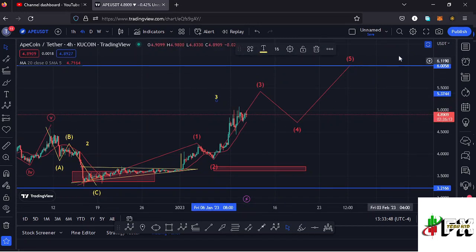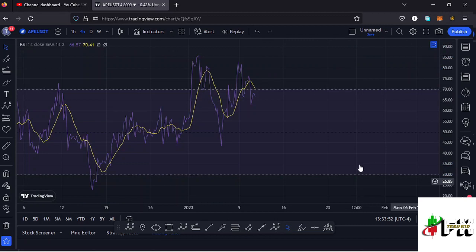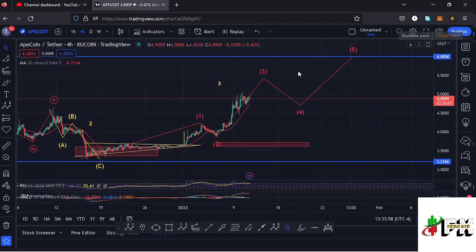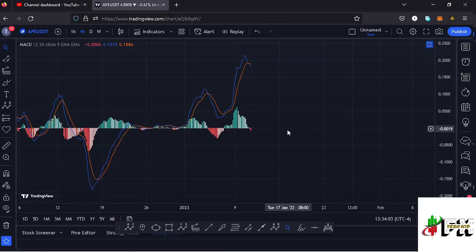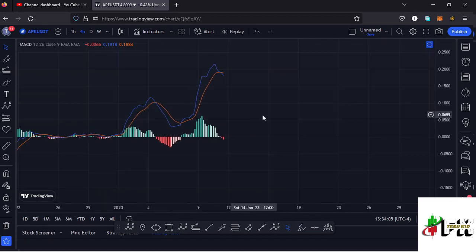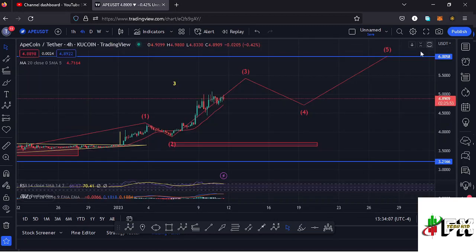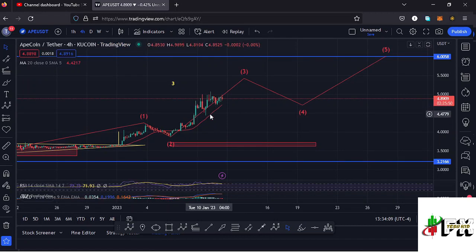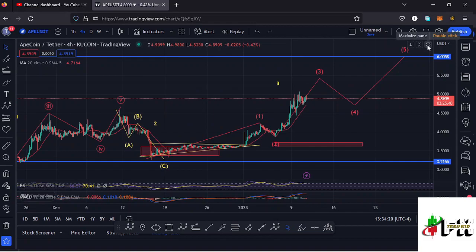And also taking a look at the indicators here on the RSI, we are trading at around the 66 mark, meaning we have massive room to support any movements to the upside before we get into the overbought region. Also taking a look at the MACD, on the MACD we have printed a bearish cross, meaning some lower prices might be coming our way, and that is normal because we cannot just move to the upside in a straight move. We also expect to see a bit of a corrective structure before fully maximizing the formation of that wave 3. So let's be patient and see how that plays out, and I'll keep you updated.